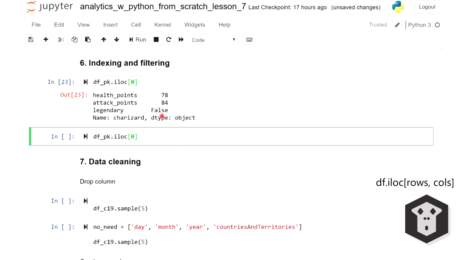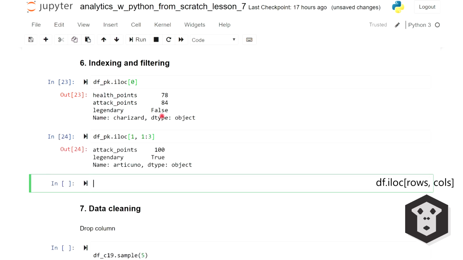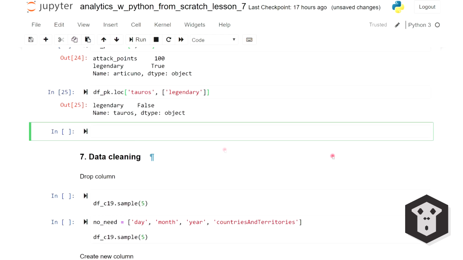Because these data frames are in 2 dimensions, you can add another parameter. For instance, 1, 1, 3 returns the second row and columns 2 and 3. So this was implicit indexing, but you can also use explicit indexing with .loc. Here we are no longer using the integers, but the actual names of the index and the columns. So let's say we're interested in the Torus index and only the legendary column. And it tells you that for the Torus index, the legendary column is false.